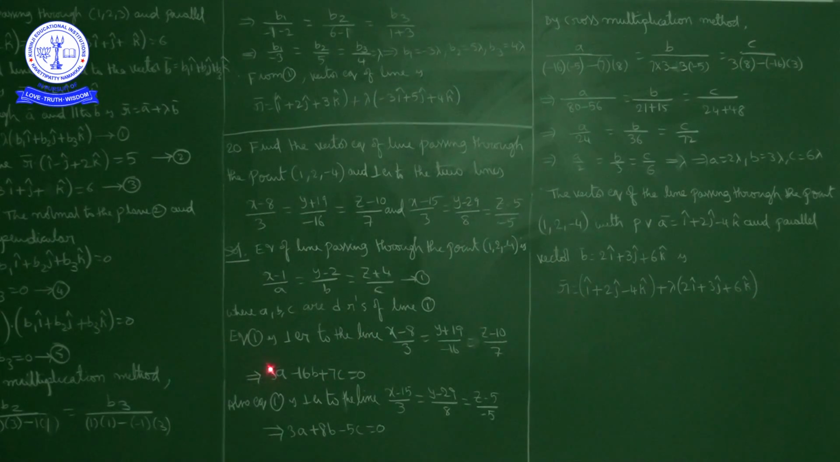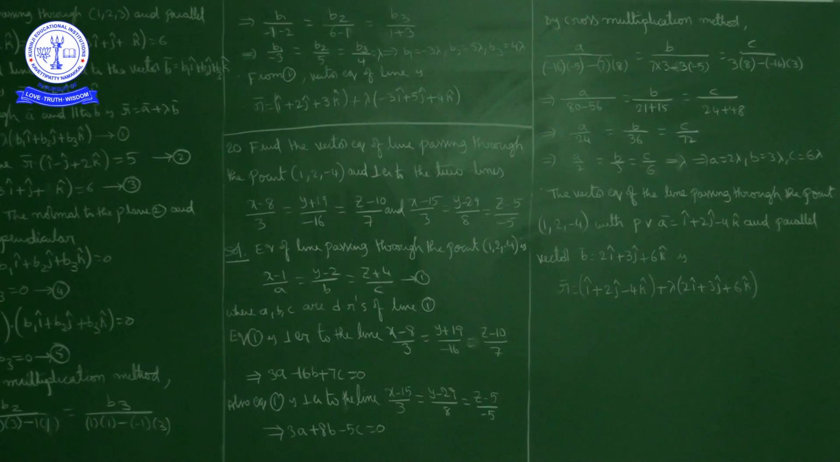a coefficient and b coefficient product, 8 into 3 minus -16 into 3. So 8 into 3 is 24, minus of minus is plus, 16 into 3 is 48, c upon 72. So here a upon 24 is equal to b upon 36 is equal to c upon 72. Overall 12 cancels. So we have a/2 = b/3 = c/6 = some lambda. So we can write a = 2 lambda, b = 3 lambda and c = 6 lambda.